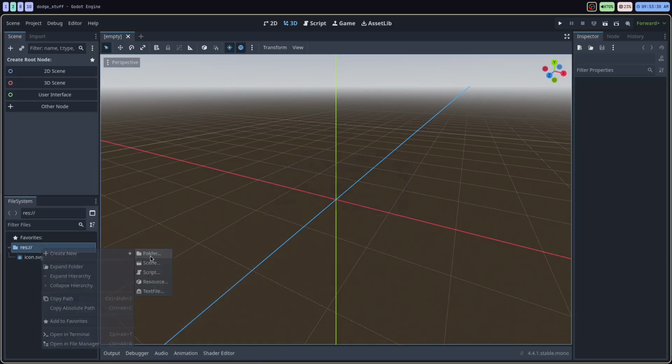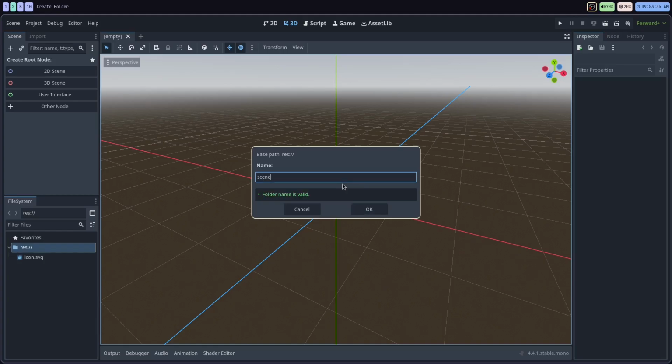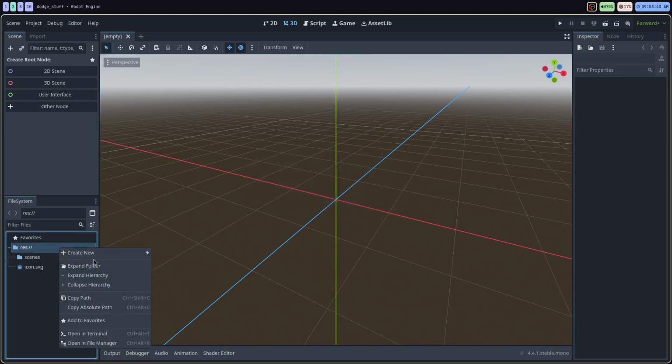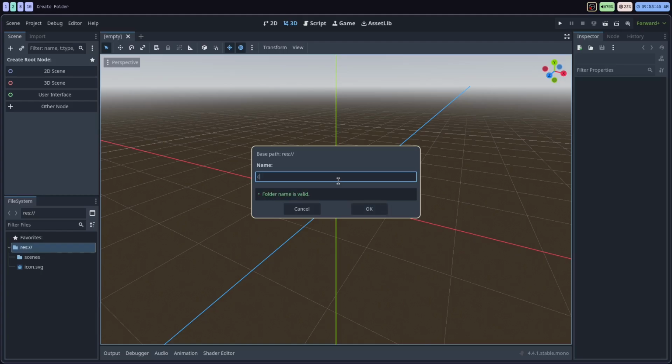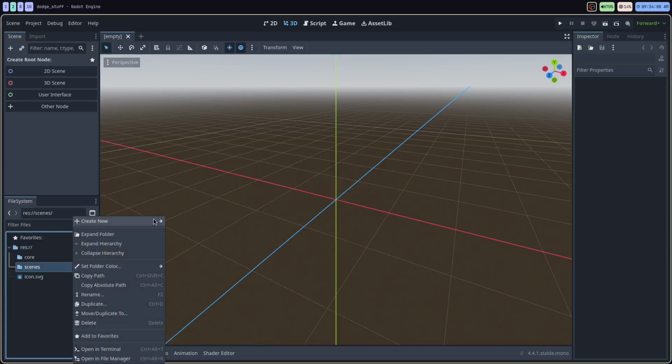I'm going to create a new folder. I'm going to call it scenes. Click OK. I'm going to create another folder. I'm going to call this core. Inside the scenes folder, we're going to create our first main scene.